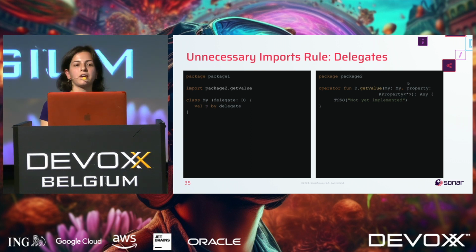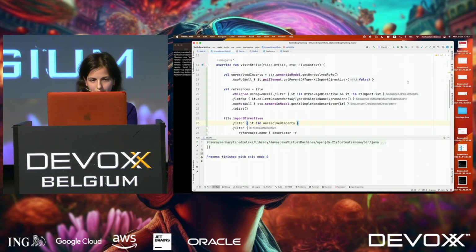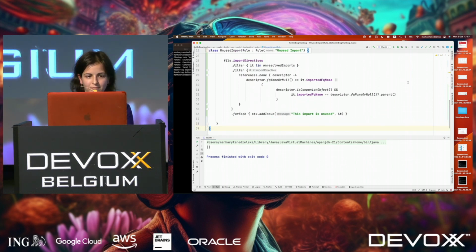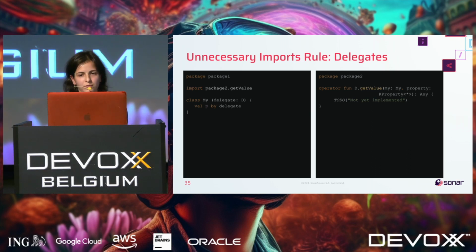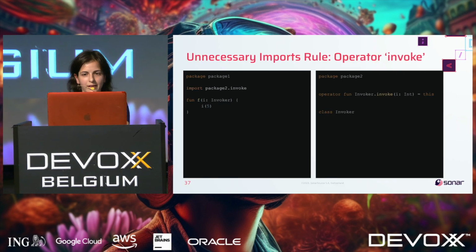So I think we are short on time, so maybe I won't show you all these examples, I'll just tell you that our algorithm doesn't work on delegates because delegates need some special treatment. And then once we fix it with delegates, we have the issue with operator invoke.